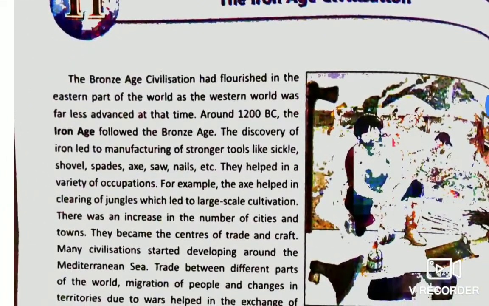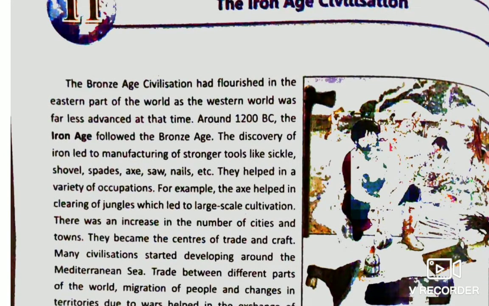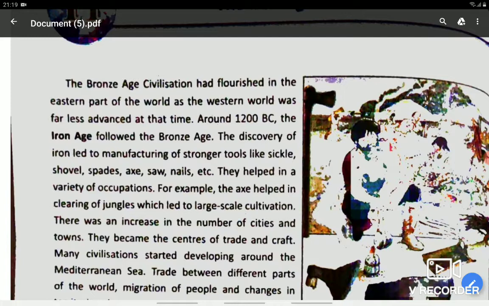Bronze Age civilization had flourished in the eastern part of the world, as the western world was far less advanced at that time. Yes, the eastern part of the world was much advanced as compared to the western world.